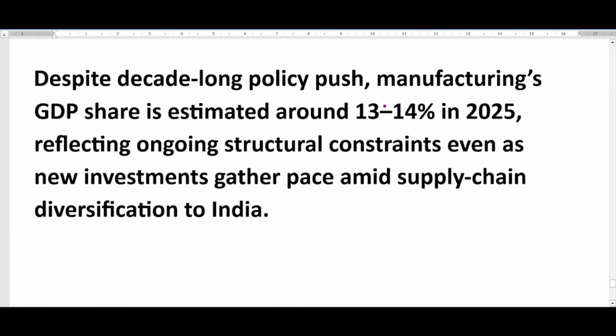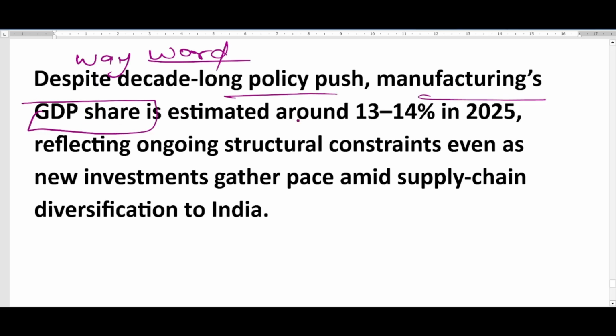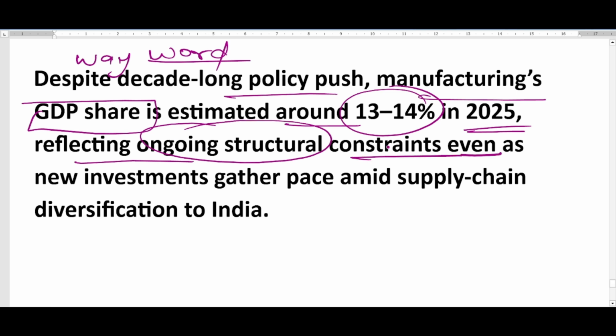Next is a way forward that you can keep in mind whenever you are writing an answer. Despite decade long policy push, manufacturing's GDP share is estimated around 13 to 14% in 2025, reflecting ongoing structural constraints even as new investment gathers pace amid supply chain diversification to India.